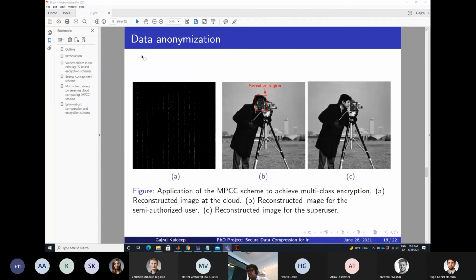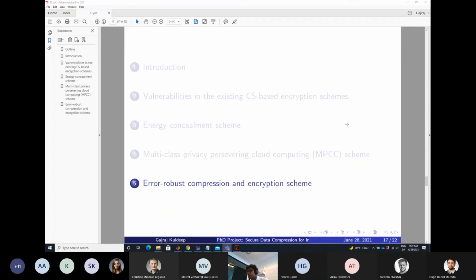And similarly, this is the example for data anonymization, and the face is used for this application. Suppose the face is a sensitive region. So for a semi-authorized user, the face is not detectable, whereas for the super user it is.